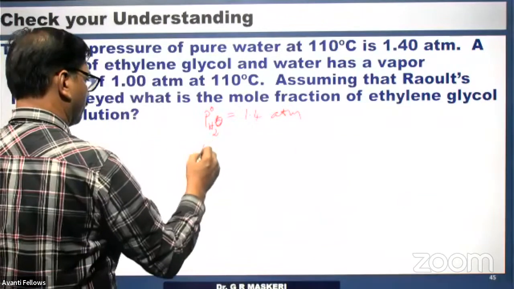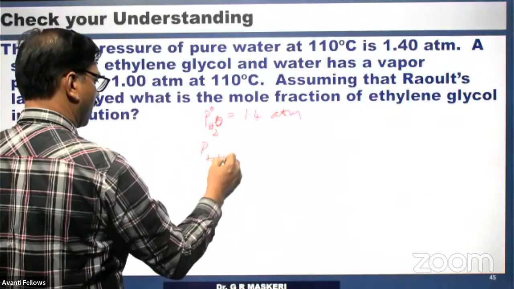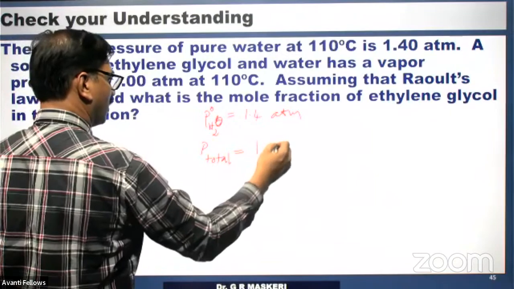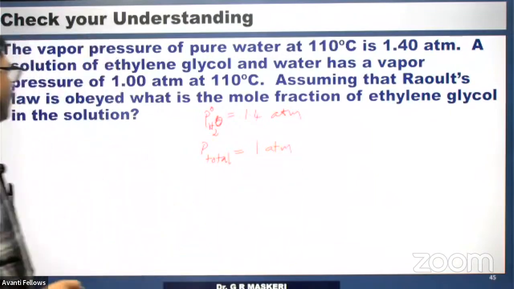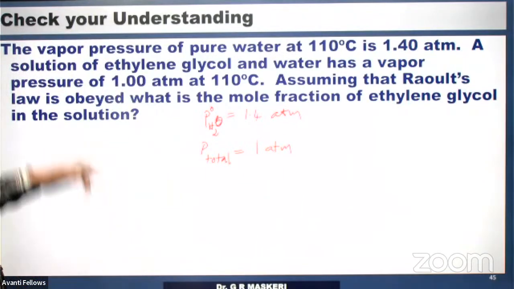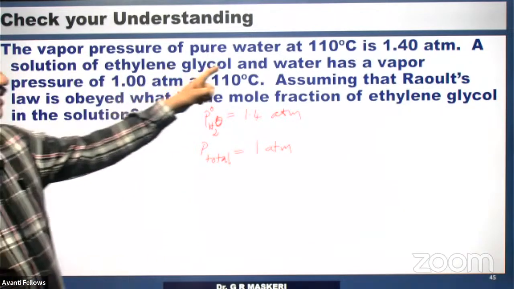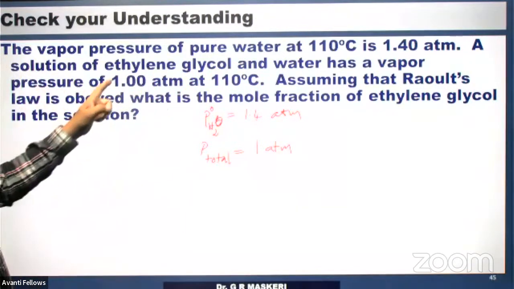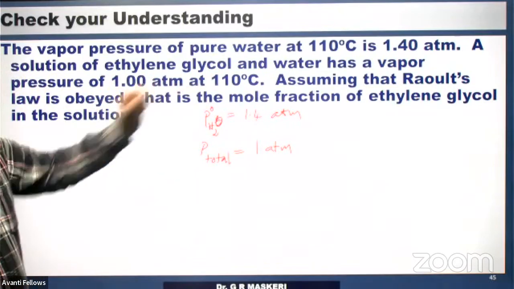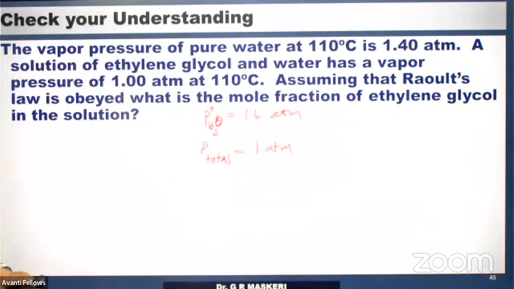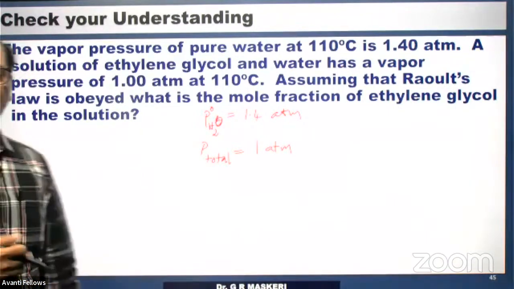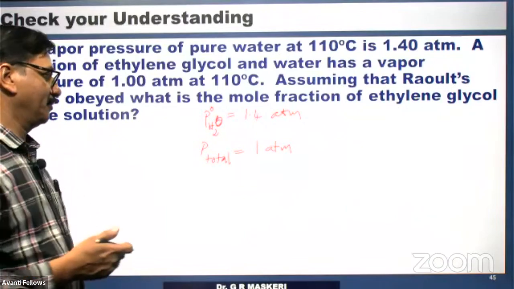So P total is being given. A solution has this vapor pressure at the same temperature, 110 degrees Celsius. Assuming that Raoult's law is obeyed, what is the mole fraction of ethylene glycol is being asked.